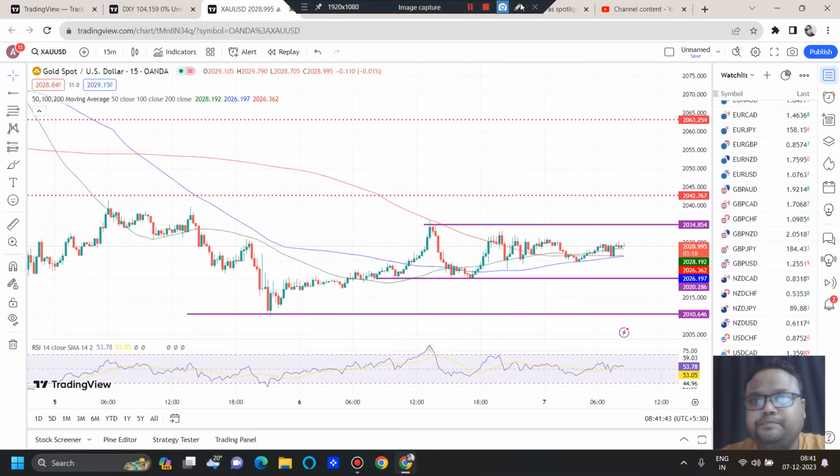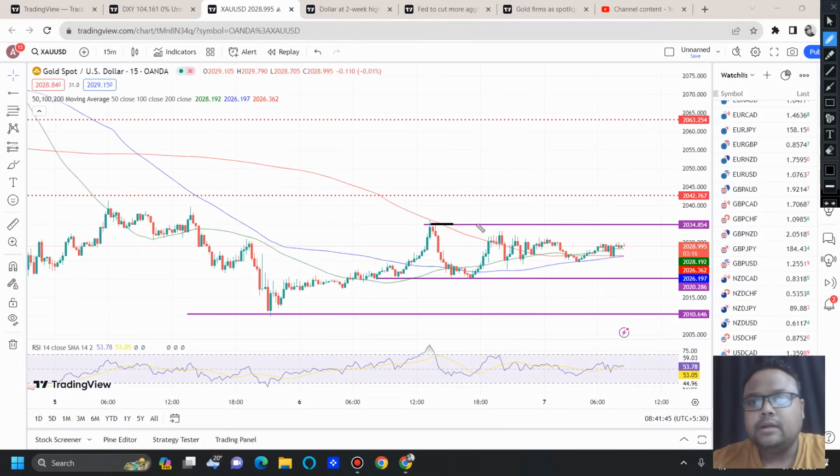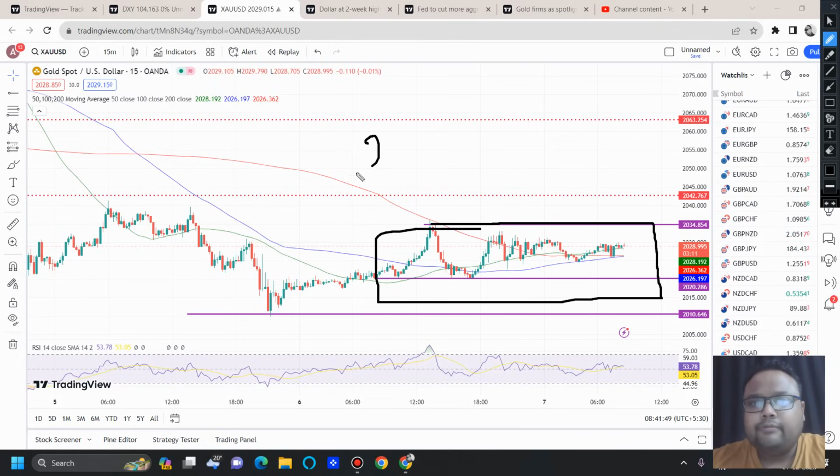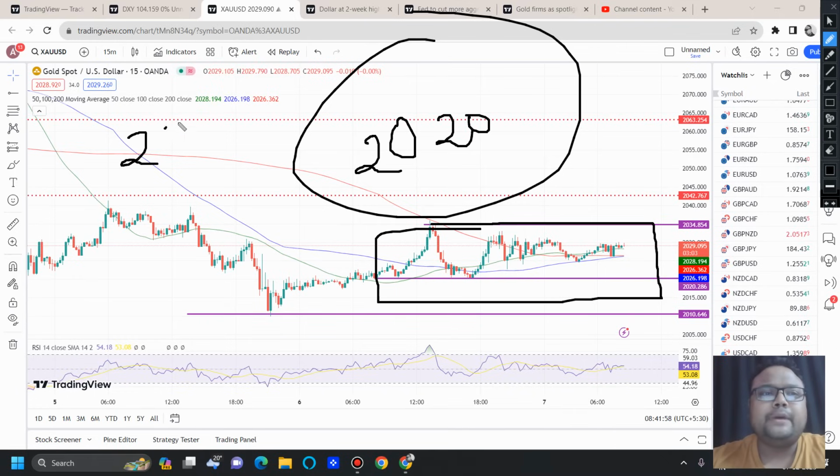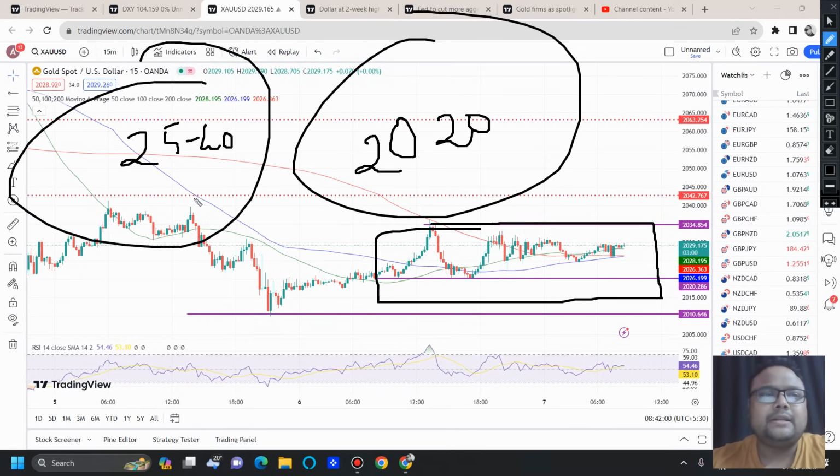First of all, market is trading inside a range here. Okay, so if market breaks 2020 during the day, if you see the market is going below 2020, you can look for a sell position. How much you can expect? You can expect 25 to 40 pips, but this is a high risk position.